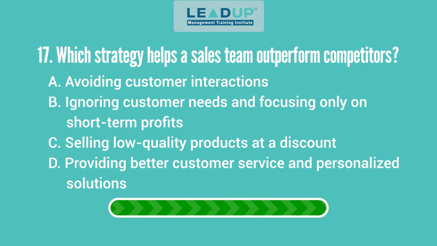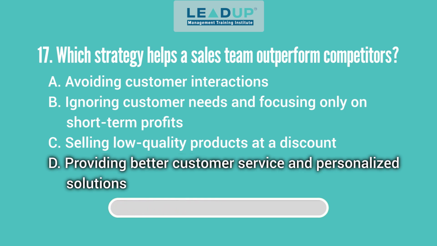Question 17. Which strategy helps a sales team outperform competitors? A. Avoiding customer interactions. B. Ignoring customer needs and focusing only on short-term profits. C. Selling low-quality products at a discount. And D. Providing better customer service and personalized solutions. Answer: providing better customer service and personalized solutions.